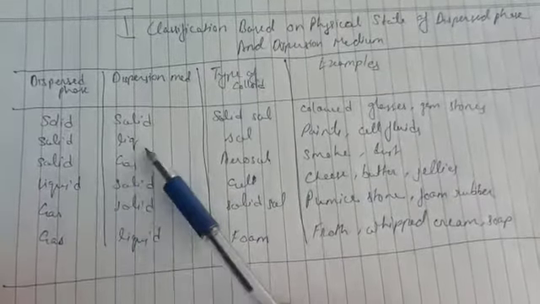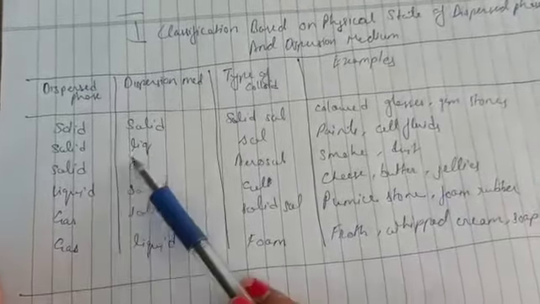Next one is when the dispersed phase is solid and the dispersion medium is liquid, then it is known as a sol, and its examples are paints and all kinds of fluids. Next, when the dispersed phase is solid and the dispersion medium is gas, then it is known as an aerosol, and its examples are smoke and dust, which you come across in your daily life. Next, when the dispersed phase is liquid and the dispersion medium is solid, then it is known as a gel, and its examples are cheese, butter, and jellies.